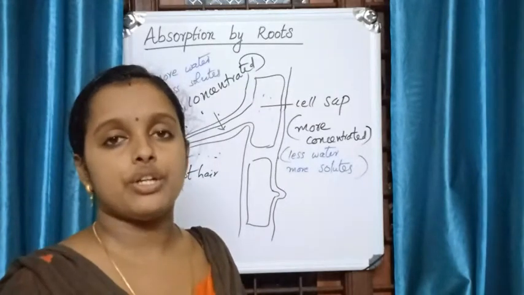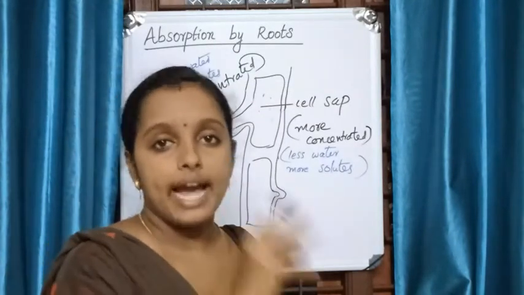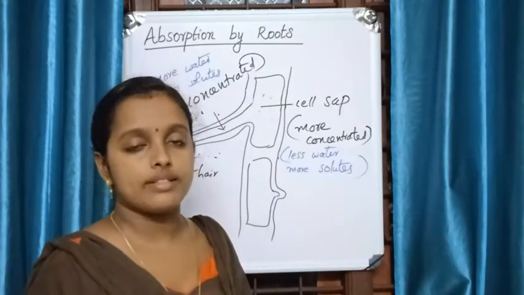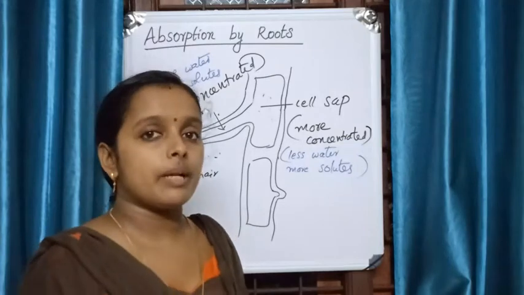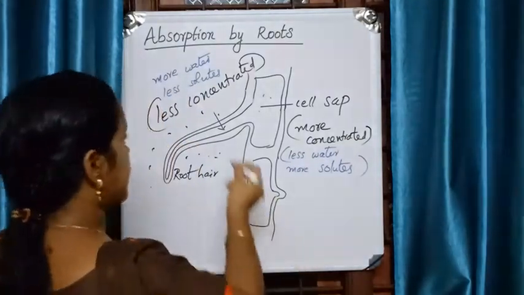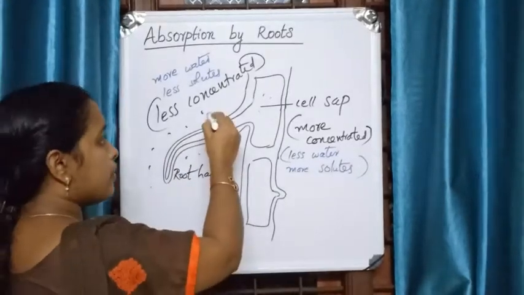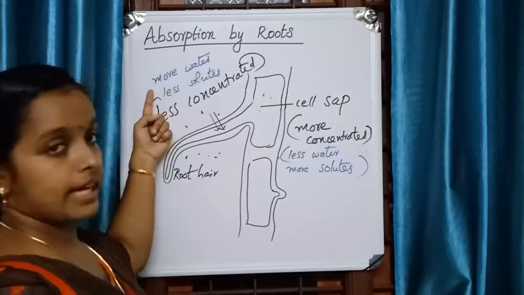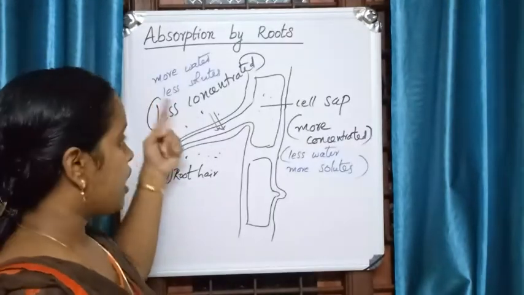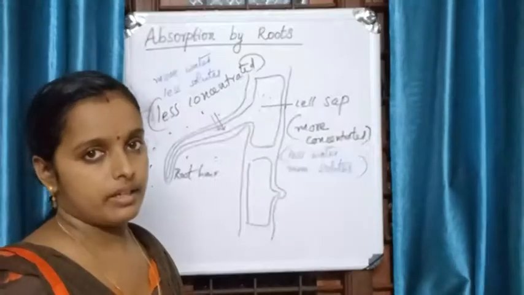You know the definition of osmosis: the movement of water molecules from higher concentration to lower concentration through a semi-permeable membrane. Which one is the semi-permeable membrane here? Yes, this is the cell wall and this is the cell membrane. So the water will move from the area of higher water concentration into the area of lower water concentration.